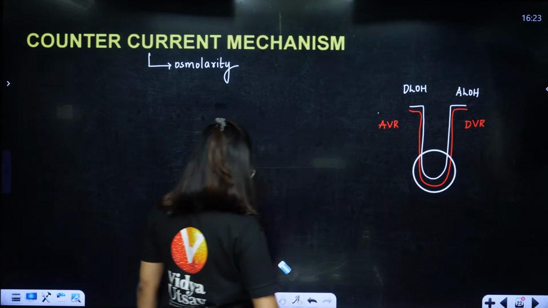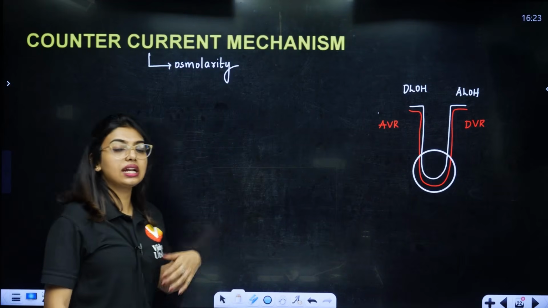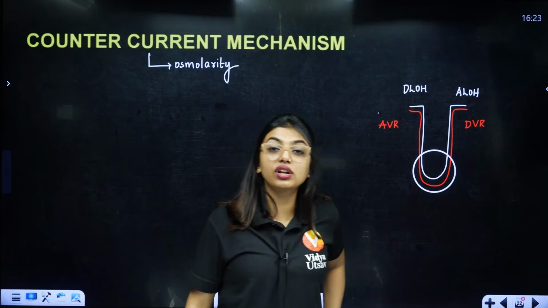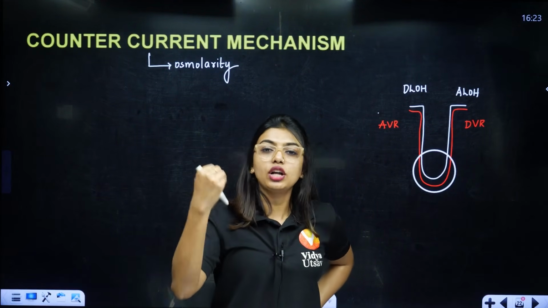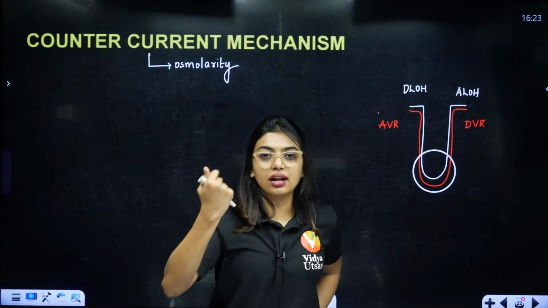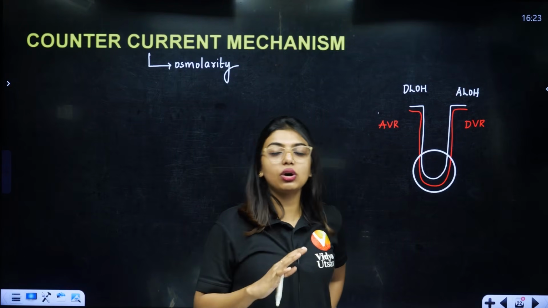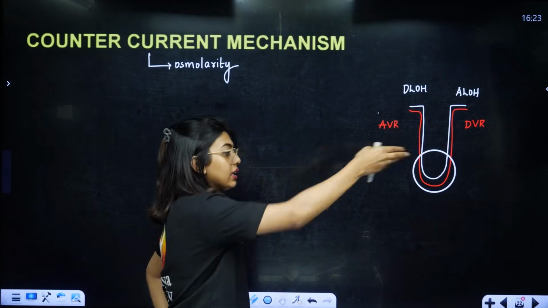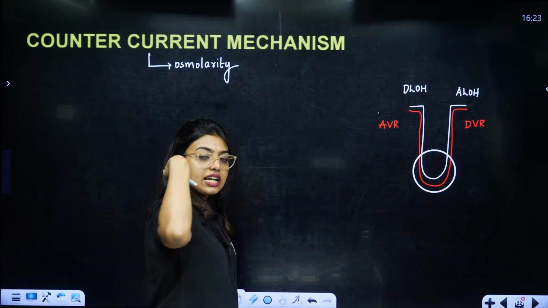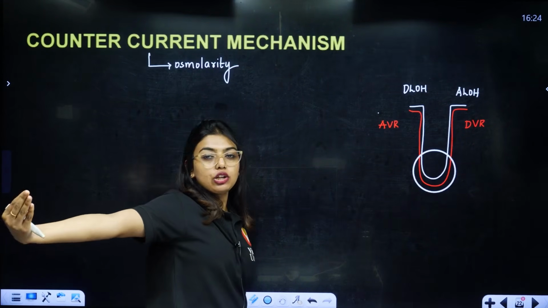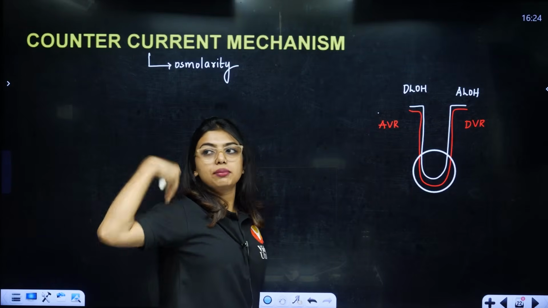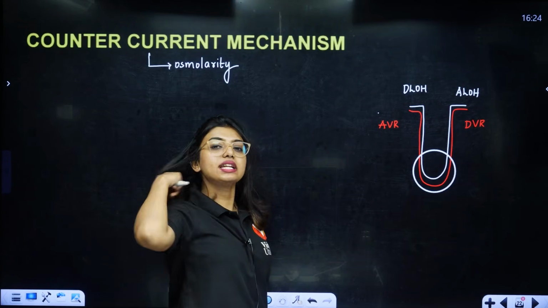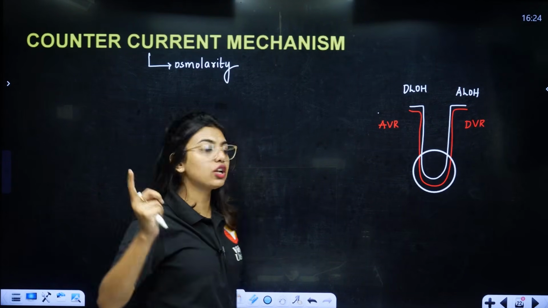Countercurrent means, whatever I am telling, he is giving me back the answer. It is like that, the countercurrent, opposite. That means here there is the ascending vasa recta, there is the descending vasa recta. Next to the ascending vasa recta, there will be the descending loop of Henle. So these two will become countercurrent because they are opposite, right? They are opposite and the fluids are also flowing in opposite directions.